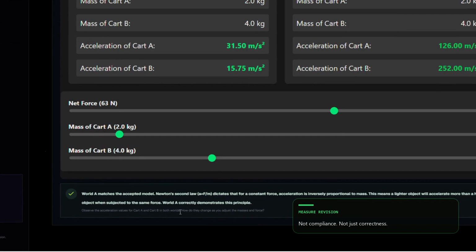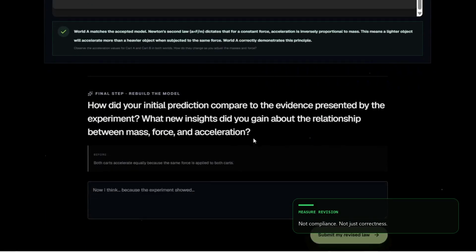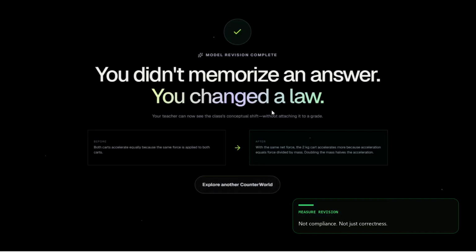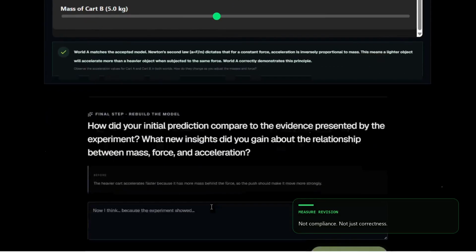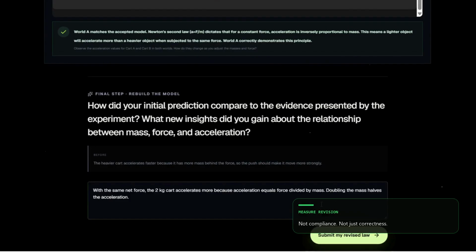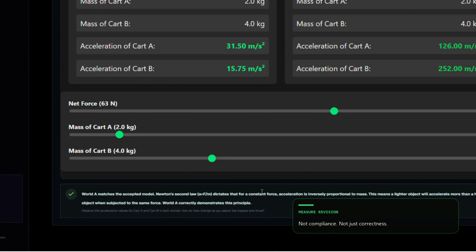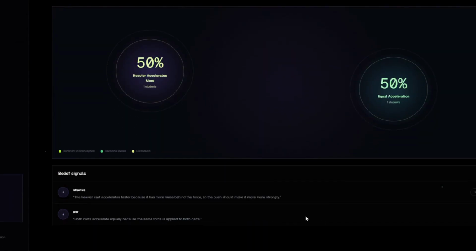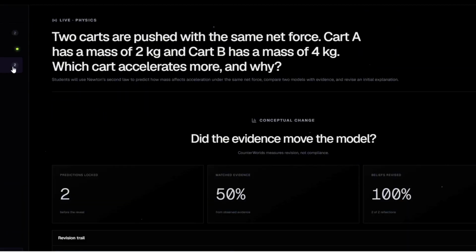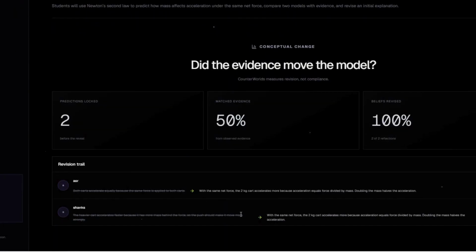After committing a prediction, students explain what they observed and revise their original belief. CounterWorlds measures something more meaningful than correctness: whether evidence actually changed the learner's mental model. Finally, the teacher sees the class's predictions and the complete before and after revision trail.